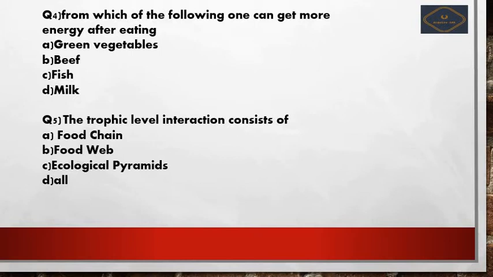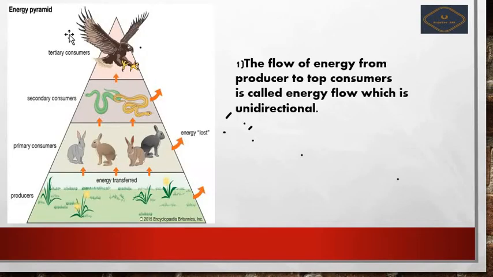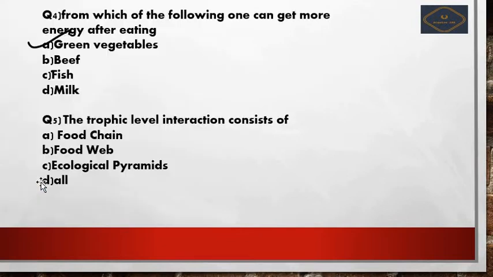So now option A will be the right answer. Many may think that milk or beef or fish will be the answer, but most probably it will be wrong. Why? Because green vegetables are the primary producers. Just now we saw from this figure, here you can see the producers, the green grasses are contained in the producers. Later on, the other things will come under the secondary and tertiary stages, that is beef, milk and fish. Okay friends, so green vegetables will be your answer.